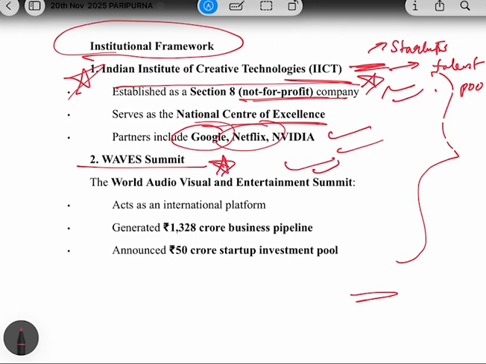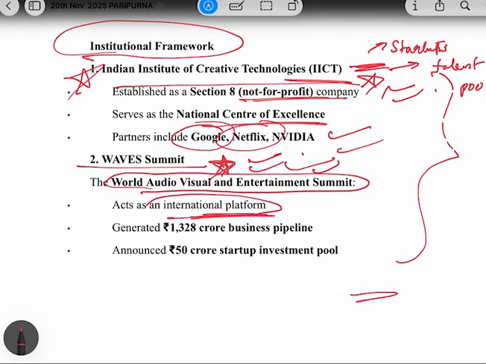Now, this is also very important, comes the WAVE Summit. See, WAVE Summit means the World Audio Visual and Entertainment Summit. So what is this WAVE Summit? Actually, it acts as an international platform for all the stakeholders, investors, content creators. So there is a merging of all the stakeholders. This shows the intention of India to become a global content market, because in 2025 India hosted the summit and it saw participation from countries all over. Okay, so this is also a very good thing.